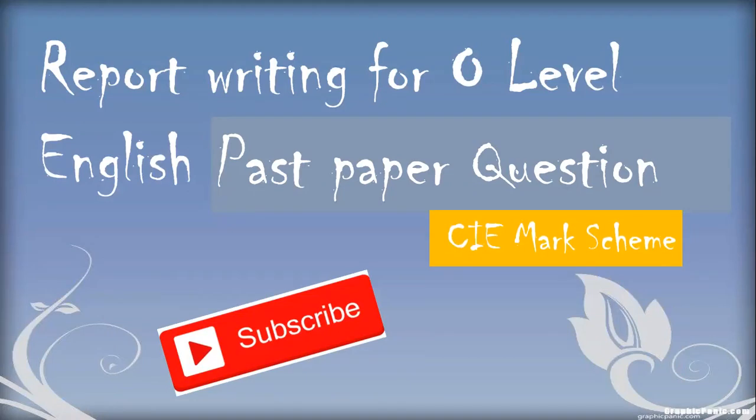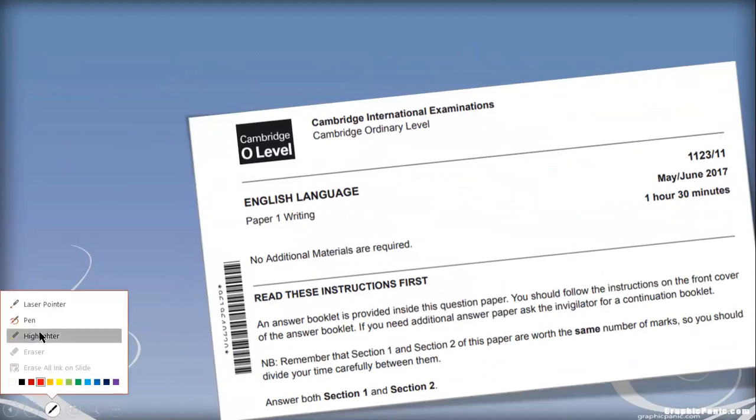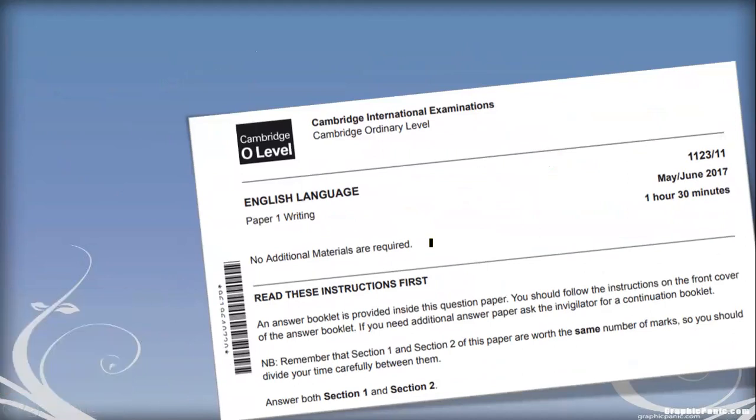I will also include a little bit of detail about the mark scheme. I'll show you, in fact, the mark scheme. Let's begin. This is your paper one. As you can see, paper one is the writing paper. The total time for this paper is 1 hour 30 minutes, and this paper has two sections, section 1 and section 2.